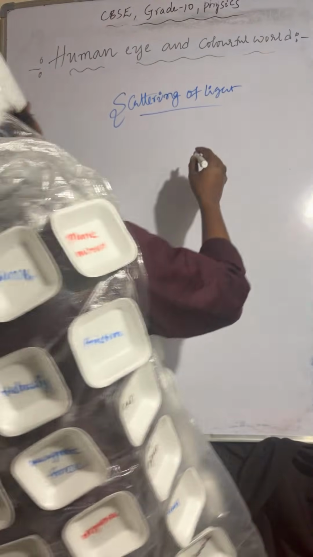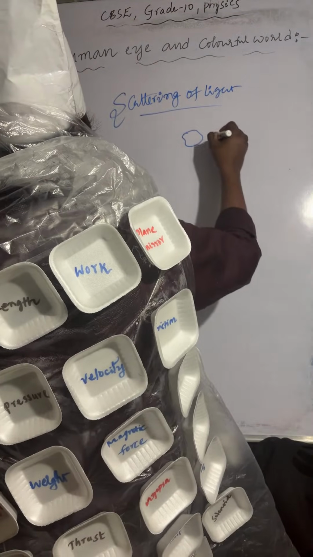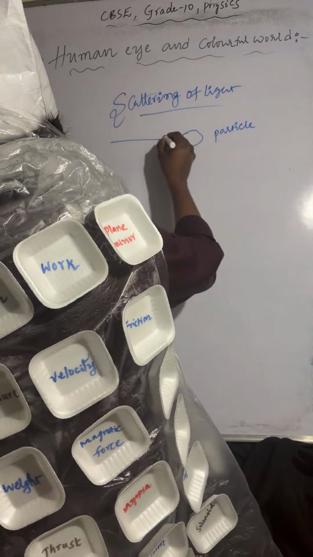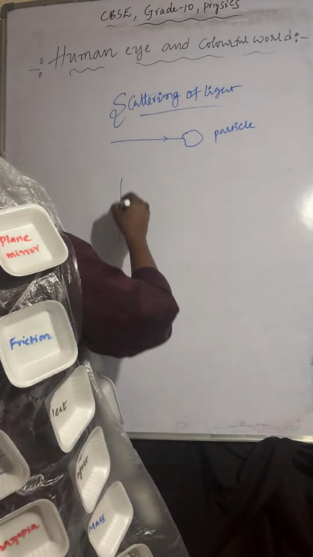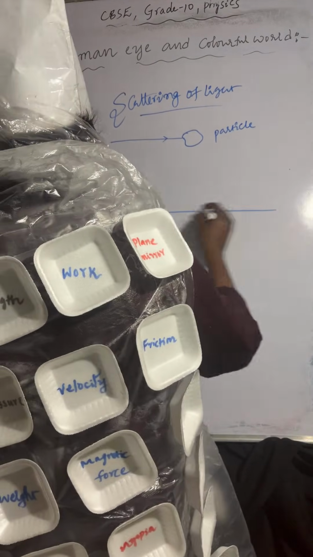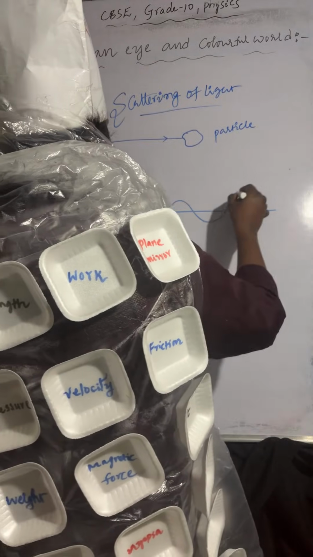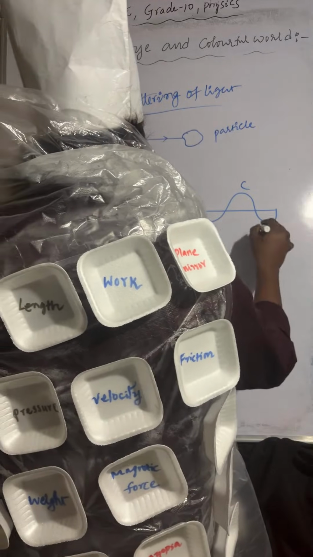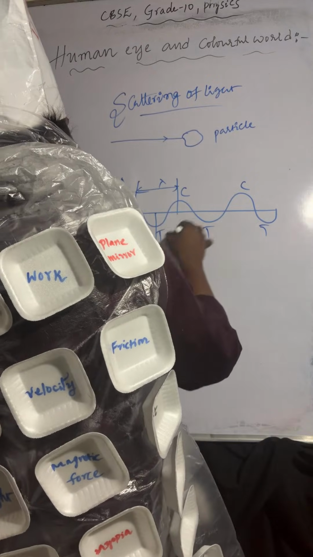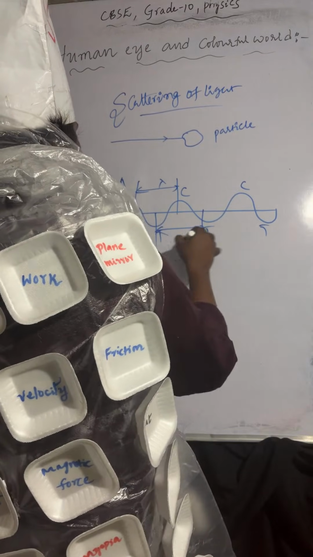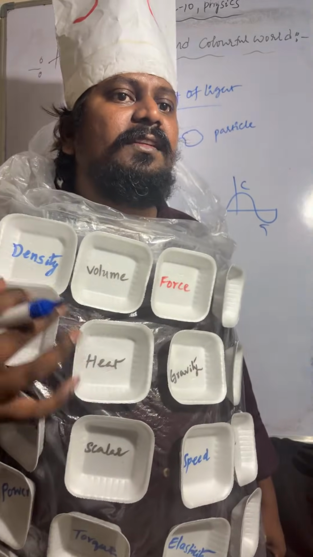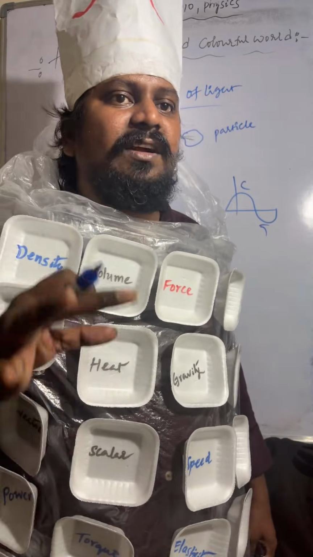Here you can see this is the particle, and the light is coming and falling on it. This is a light ray which is falling on it. So we know the wavelength. You can observe this is the wavelength, with the crest and trough. The distance between two consecutive crests, or two consecutive troughs, is called wavelength.